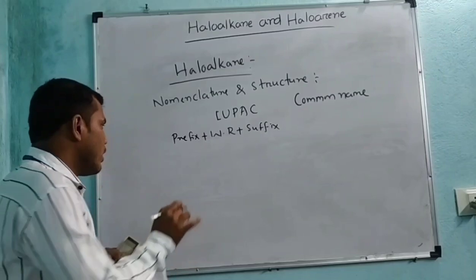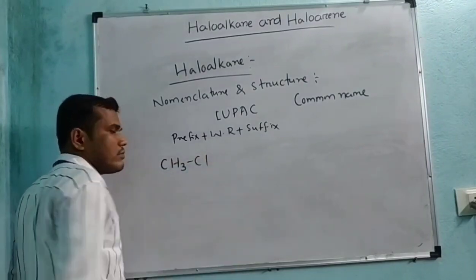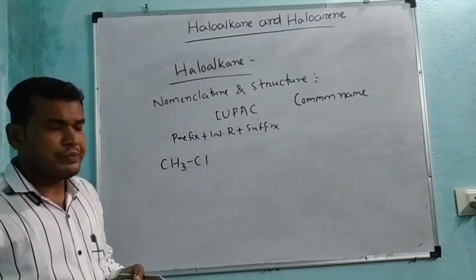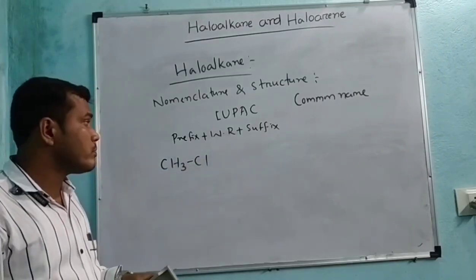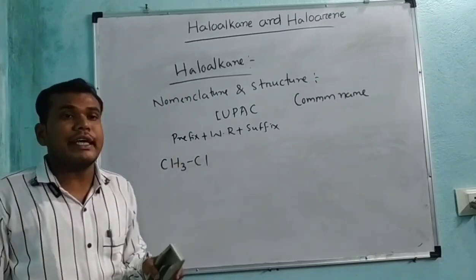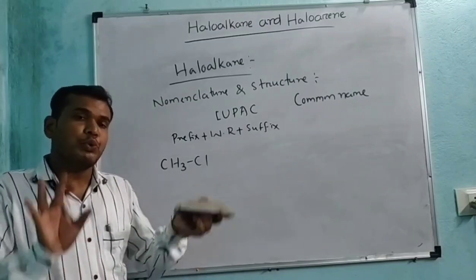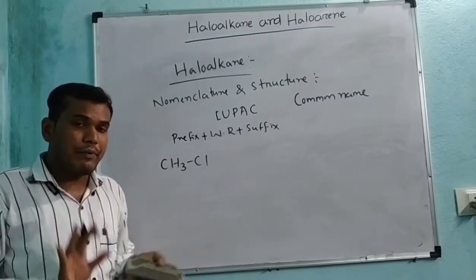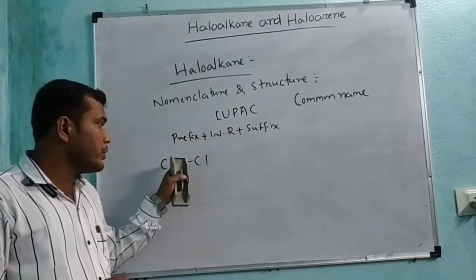Let us take CH3Cl. What is the name of this compound? Here the prefix is the chlorine group, that is chloro. How many carbons are there? They represent the word group: 1 carbon meth, 2 carbon eth, 3 carbon prop. So here there is 1 carbon, so the word group is meth.